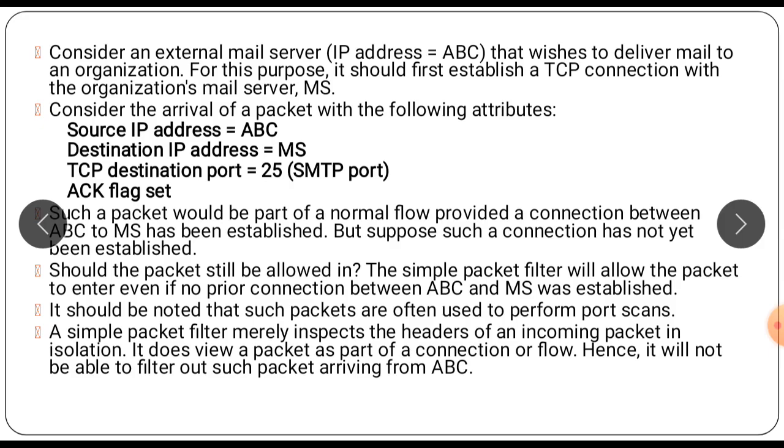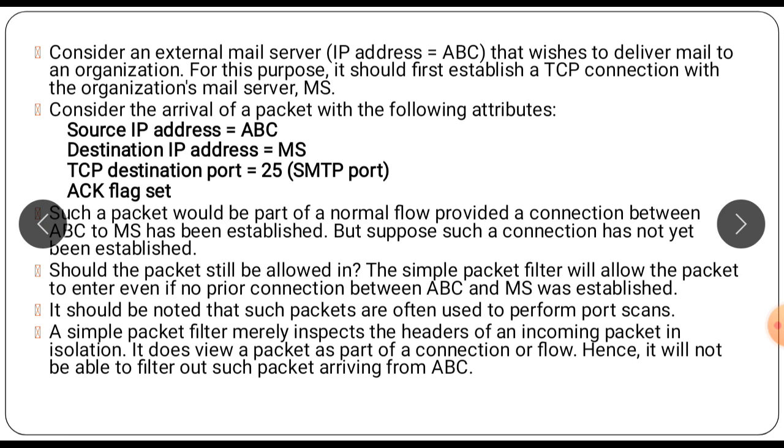Consider the arrival of a packet with the following attributes: source IP address ABC, destination IP address MS, port number 25, and acknowledgement flag set. Such a packet would be part of a normal flow provided a connection between ABC and MS has been established. But suppose such a connection has not yet been established. Should the packet still be allowed in?